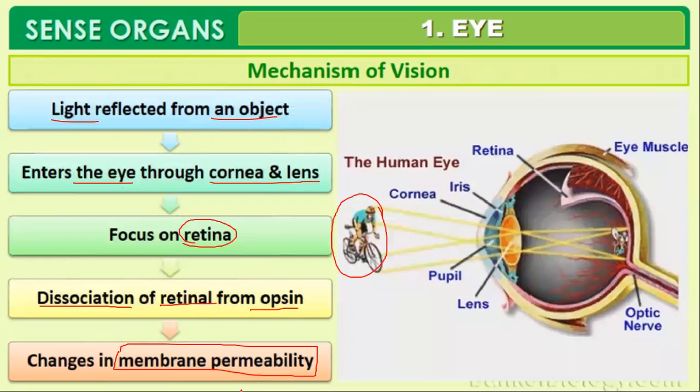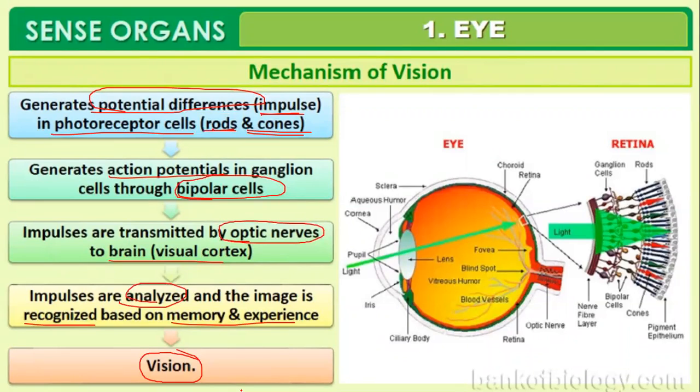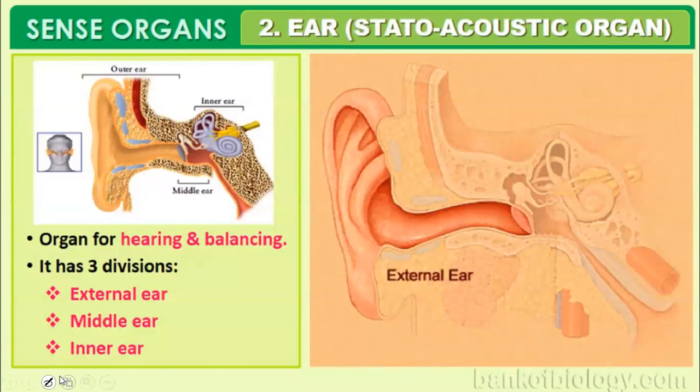Clear? So light is reflected from that object, light enters the eye through the cornea and the lens, focused on the retina, dissociation of the retinal from the opsin, membrane permeability changes, which leads to a potential difference in the photoreceptor cells, that is the rods and the cones, and it generates action potential, which is carried out by the next layer of cells, that is the bipolar cells. Finally, they are transmitted through the optic nerve to the visual cortex of the brain. Finally, the impulses are analyzed and are sent back to the eye for having a vision. So that is all about the human eye.